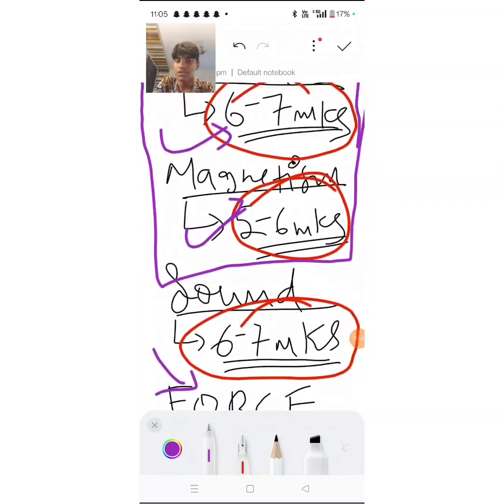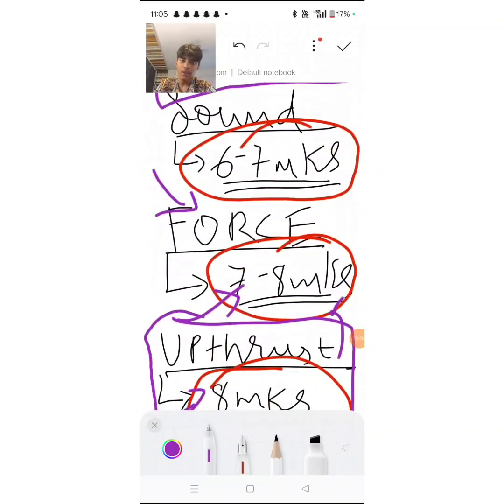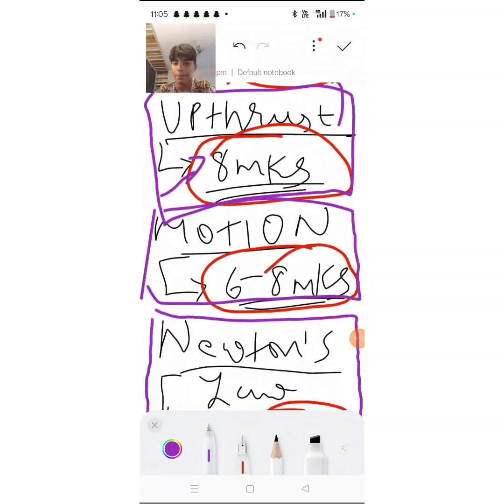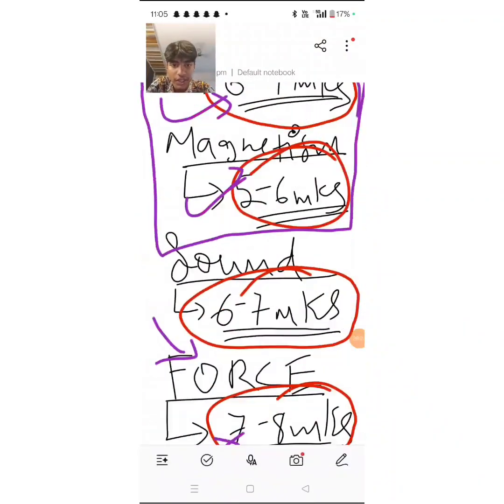Magnetism, again, is an important chapter. It's not that important. You can just do it. Learn what I told you. And then if you have time, read the chapter. Sound, again, you can kind of do it, but it's also quite easy. Same thing as what you learned last year. So don't spend too much time on sound. Spend time on force, upthrust, and Newton's laws of motion. Motion in one dimension. So if you get it once, then you get it. These are all important questions for physics. Okay, that's pretty much it for physics.